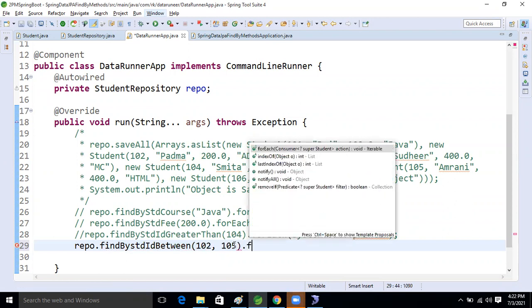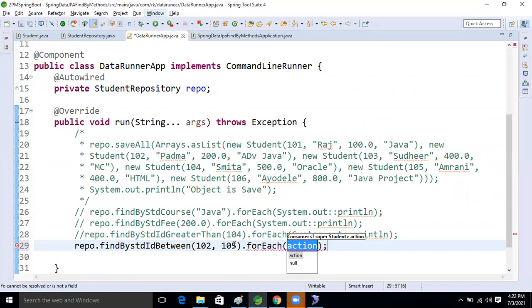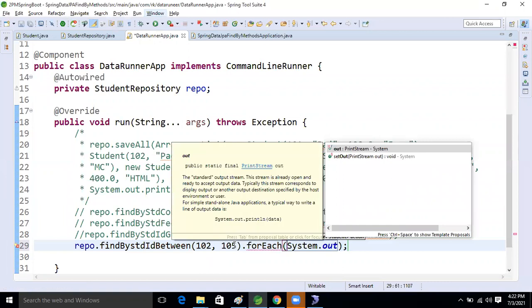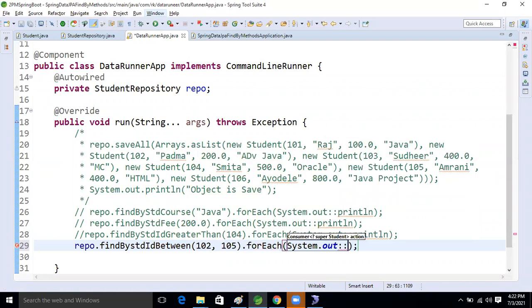Then dot forEach, System.out::println. Now shall we run the application and see our desired result, guys?